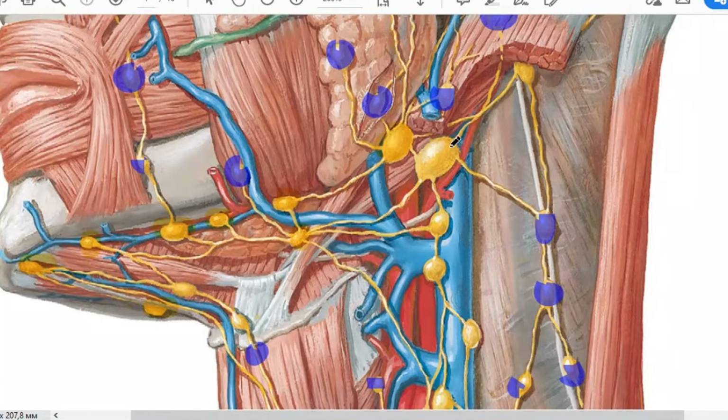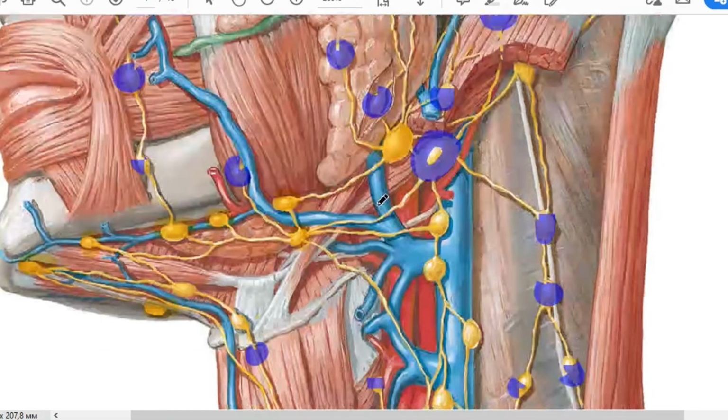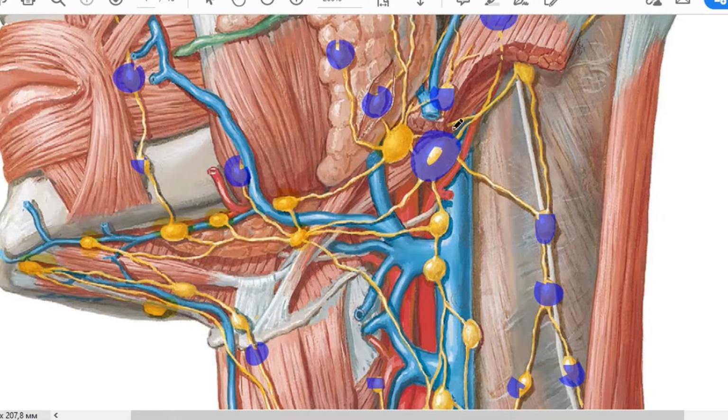The first one lies at the point where the vena jugularis interna crosses the posterior belly of musculus digastricus, as you can see.